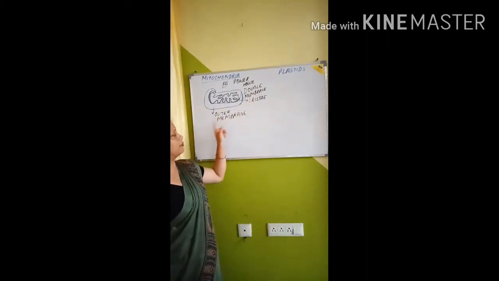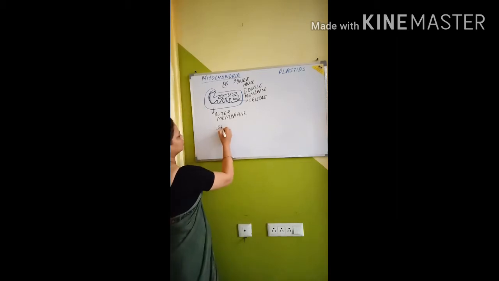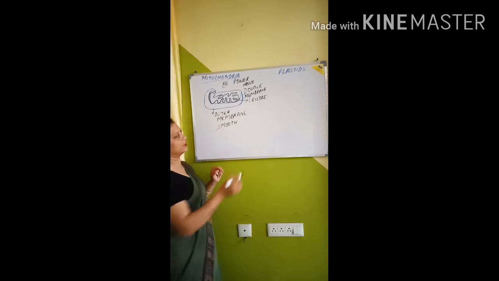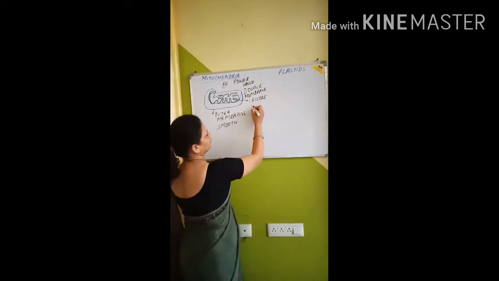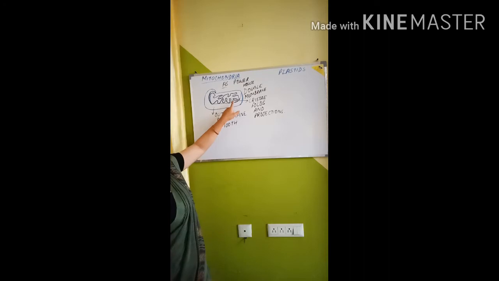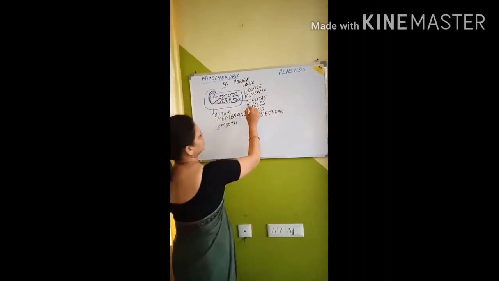It is a double membrane structure. The outer membrane is smooth, and the inner membrane is rough. Why? Because of folds and projections. Okay, and here this is cristae, no? I told you this is cristae.